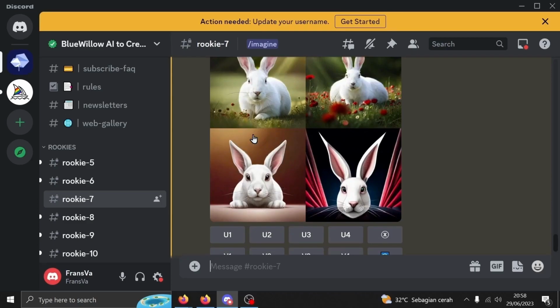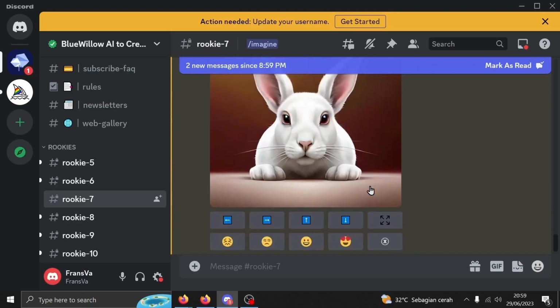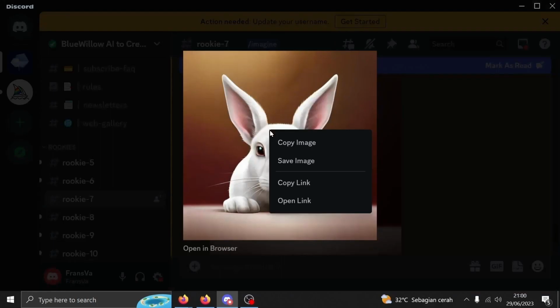You can either press U1 to upscale the top left image, or U2 to upscale the top right, and so on. The V stands for variant. Therefore, if you press the corresponding V, it will generate another variant of that particular style of image. I'm just going to upscale the bottom left. As you can see, we got our image here. You can then left-click the image to view it, and right-click to save the image. You then can choose where you want to save your image on your device.